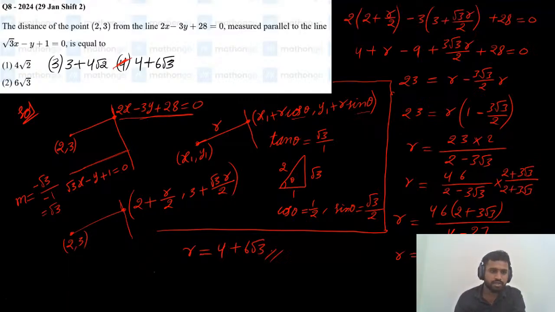Just a small correction here. This is minus, and minus r, if you take common, this is 1 plus and 2 plus 3 root 3. So some correction is there, but the answer is 4 plus 6 root 3. Okay. So next slide.